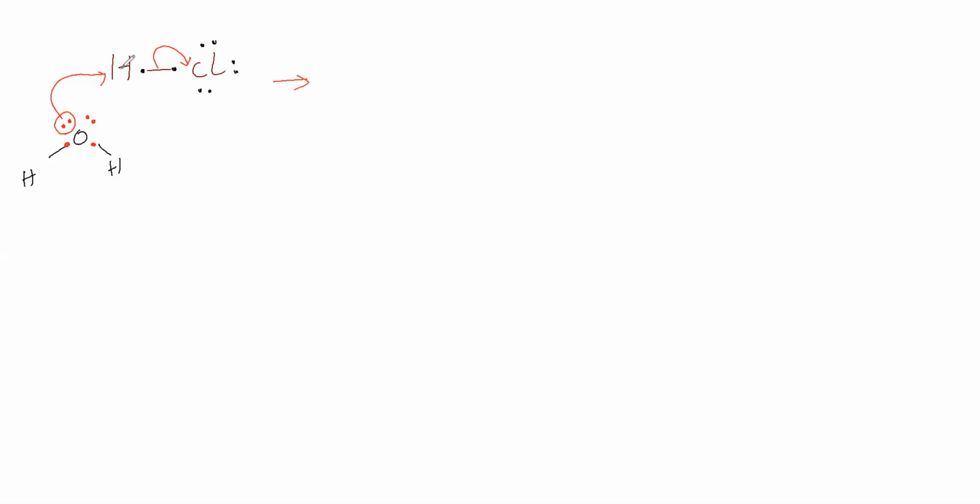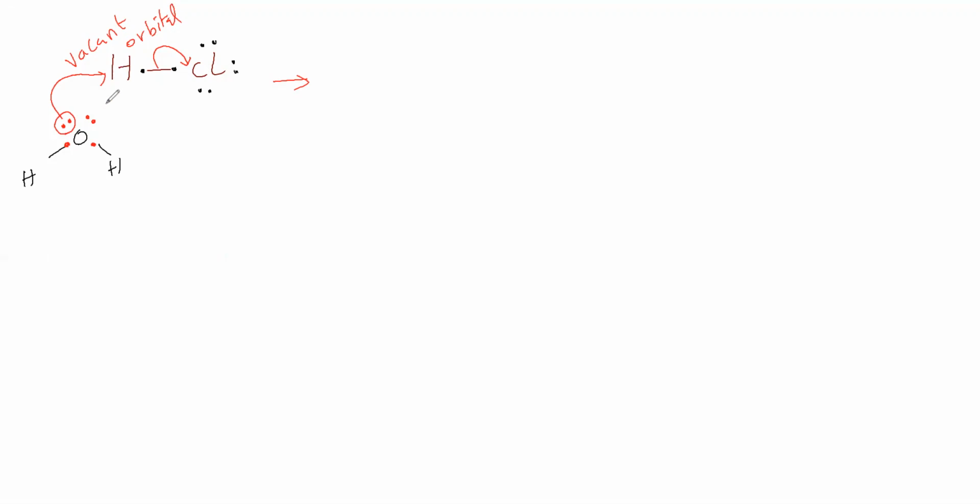In the sense, hydrogen is contributing what to this oxygen? Vacant orbital it is contributing. This oxygen is contributing lone pair, but hydrogen is contributing vacant orbital because this bond pair is shifting to chlorine. Therefore, between oxygen and hydrogen, what type of bond is formed?